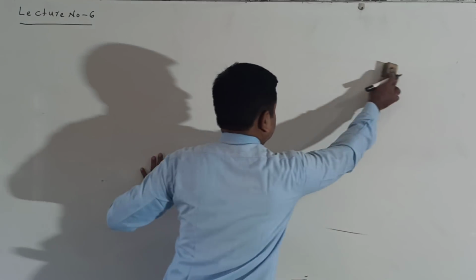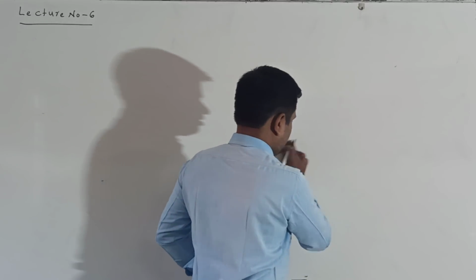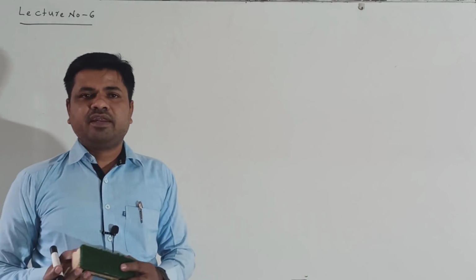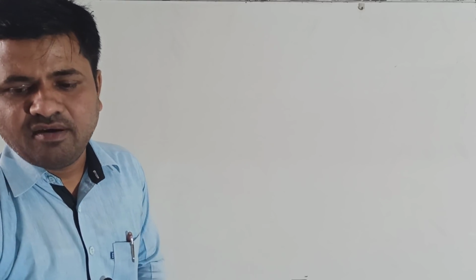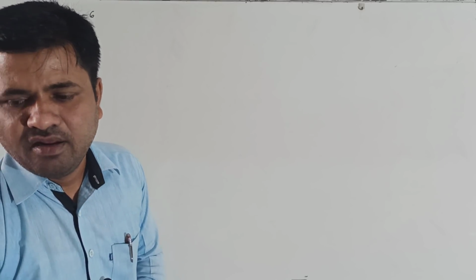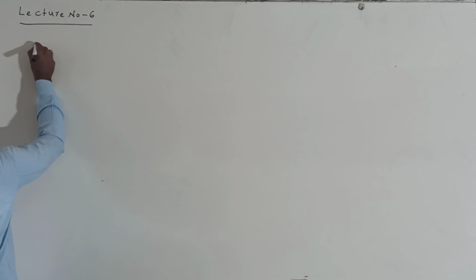Next, we will discuss a very important concept, that is called gravitational potential energy.